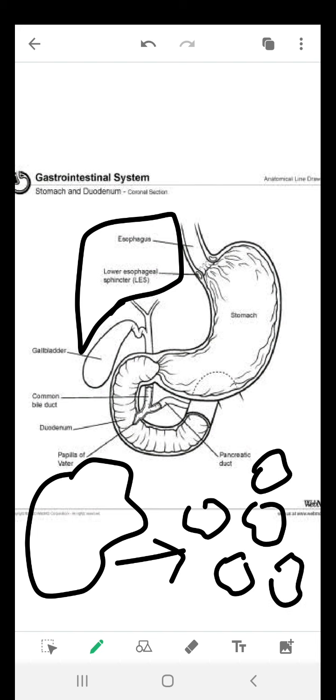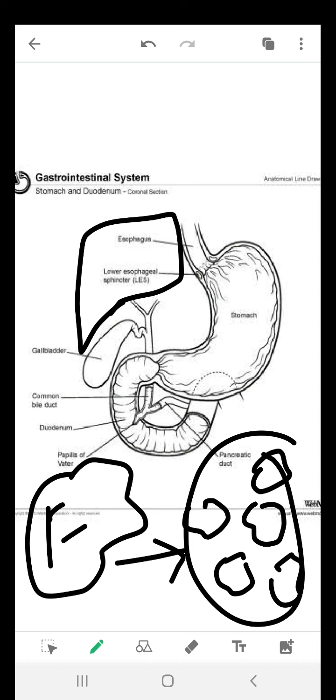Emulsification is done by the bile salts. The bile salts are coming from the gallbladder and the liver. They are sending the bile salts to the duodenum. I have a question: the salt has a basic nature. What is this basic nature indicating? It means they are making the environment of the duodenum basic.